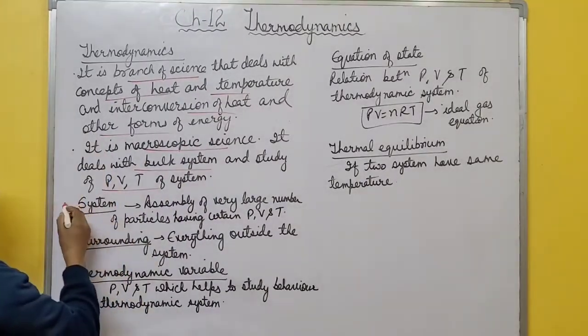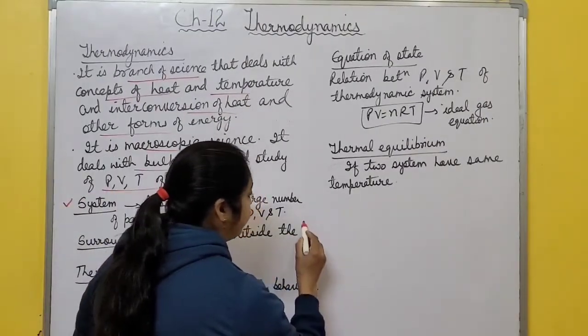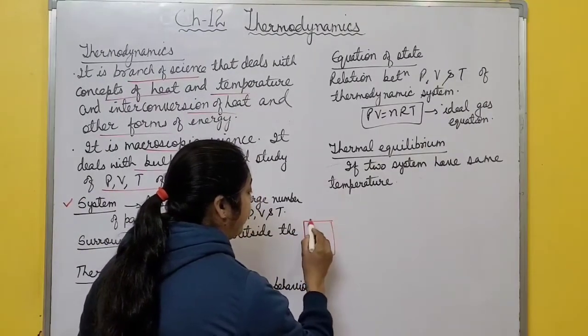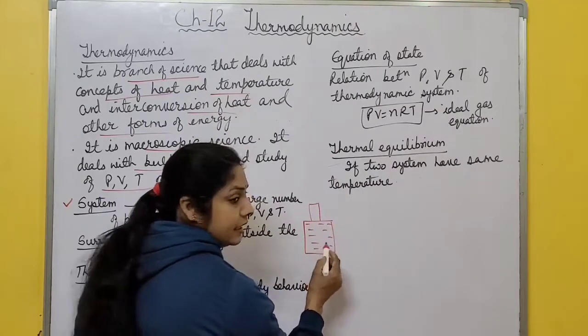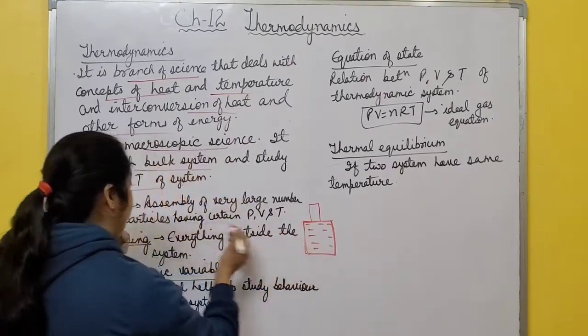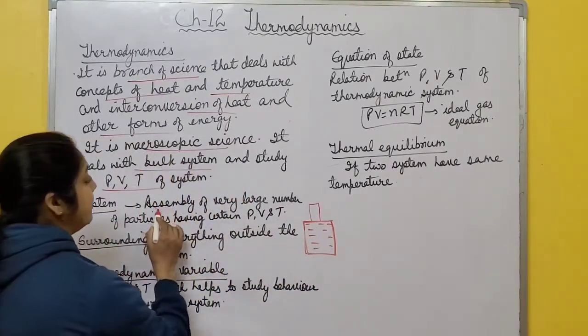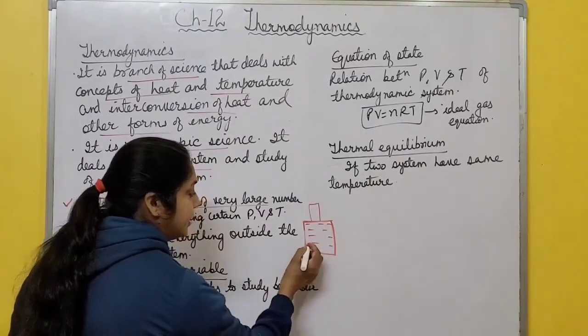Now, next term is what is thermodynamic system. Suppose there is a cylinder, right? Here movable piston is attached and gas is filled in this cylinder. So this cylinder is a system, right? So what is system? It is assembly of very large number of particles having certain pressure, volume and temperature.